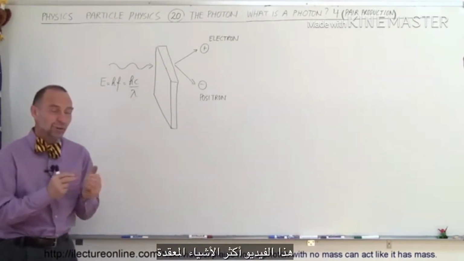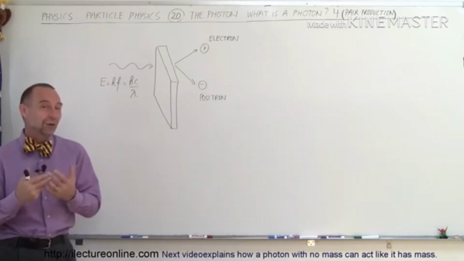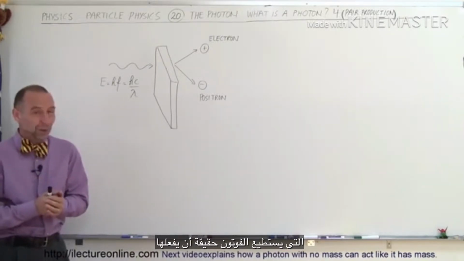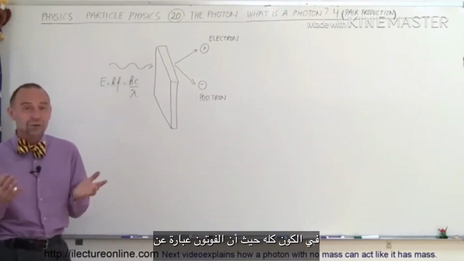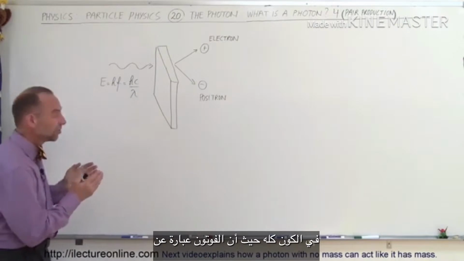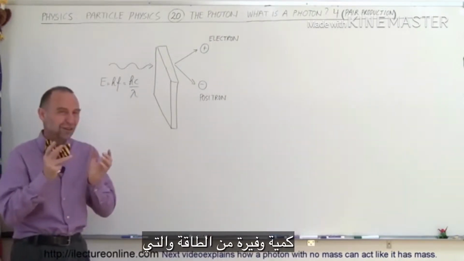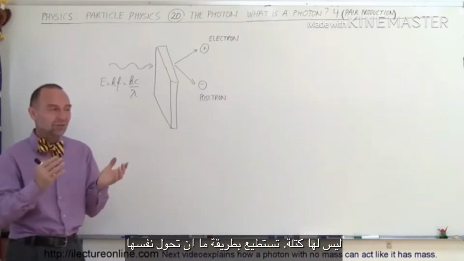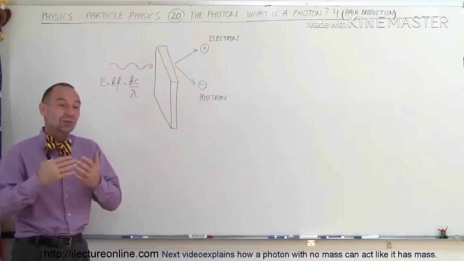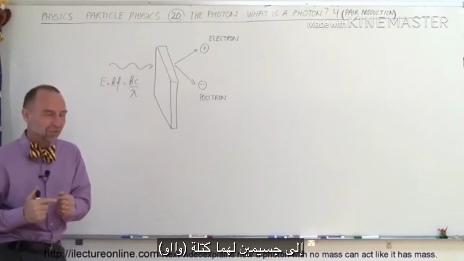Now in our quest to understand what a photon is, we're probably going to come now with this video to the most perplexing thing that a photon can actually do. It's probably one of the most perplexing things in the entire universe. A photon, which is a chunk of energy, a piece of energy that has no mass, can somehow convert itself into two particles that have mass.